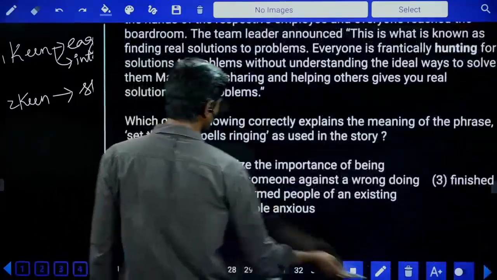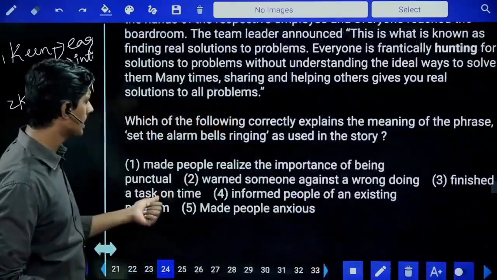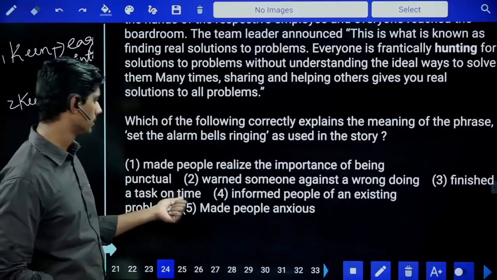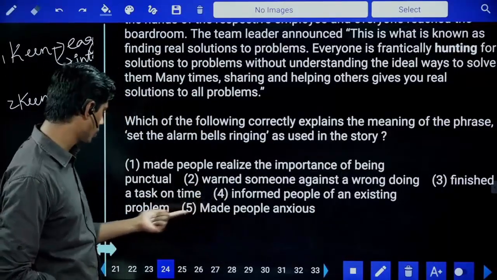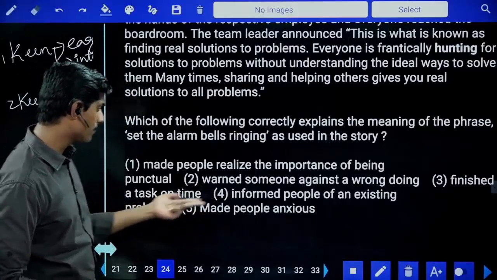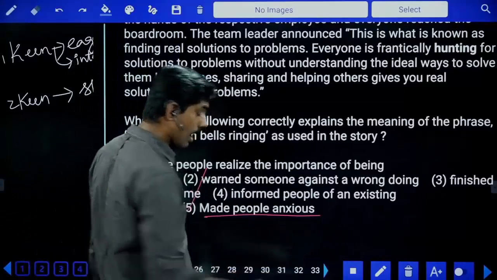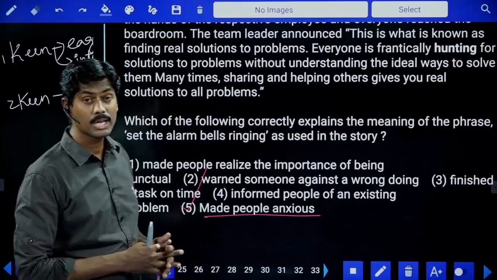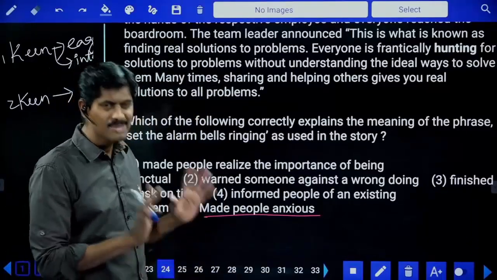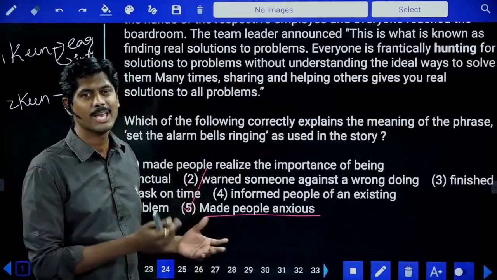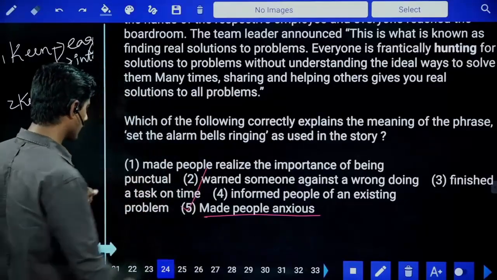Nervous or worried feeling. Made people realize the importance of being punctual? Nope. Warned someone against wrongdoing? No. Finished the task on time? No. Informed people of an existing problem? No. Made people anxious. అందరు ఎంప్లాయీస్ బోర్డు రూమ్ కి రండి అనగానే అందరు నర్వస్ అయ్యారు. కానీ అక్కడికి వెళ్ళాక ఏమేమి తెలిసింది? వాళ్ళ సర్ప్రైజ్ కి గేమ్ ఆడాలని తెలిసింది. సో 5th ఆప్షన్ కరెక్ట్ ఆన్సర్.